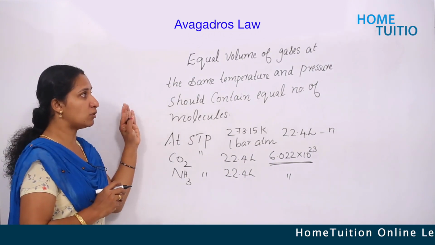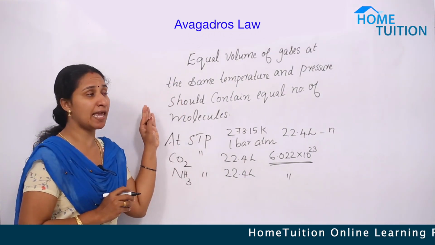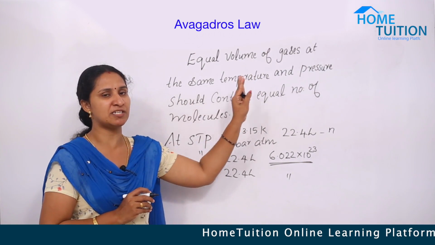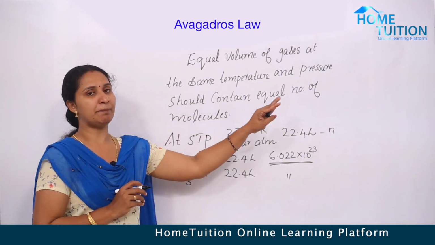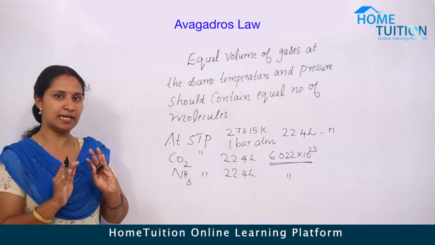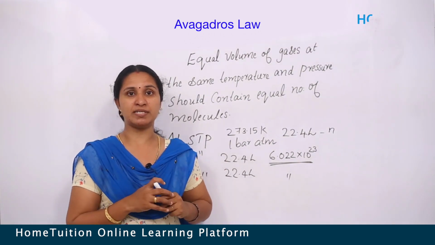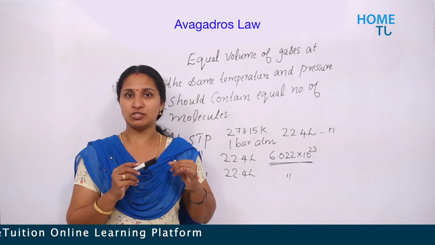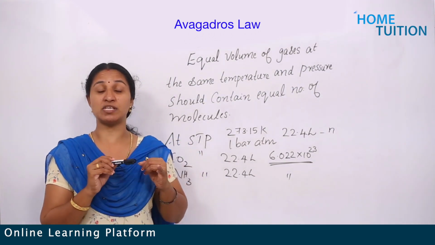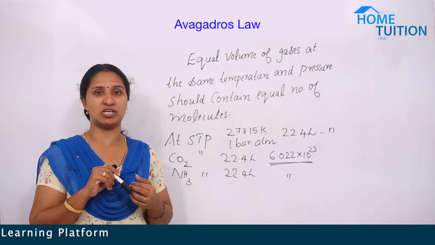Once more, equal volume of gases at the same condition of temperature and pressure should contain equal number of molecules. Is it clear? Yes. And with this, the laws of chemical combinations are completed. Once more, which are the laws present in chemical combination?